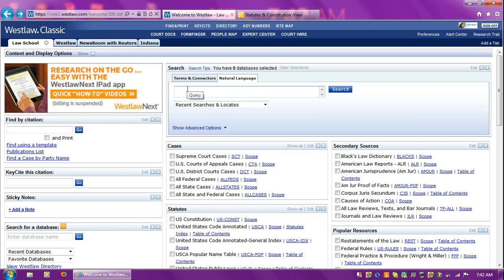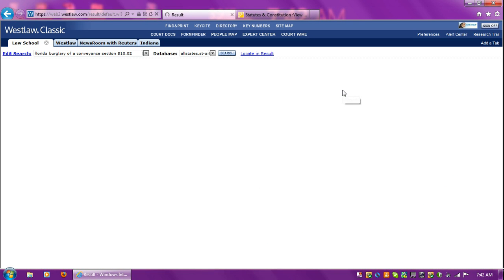Okay, so let's type in, he's been convicted, among other things, under the Florida statute for burglary of a conveyance, which is section 810.02. We've narrowed it down to Florida here. Okay, we're going to click on all state cases because we have only an Indiana tab, not a Florida tab. Let's click the search box.